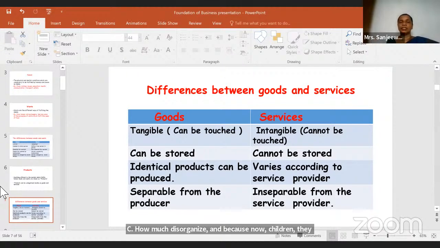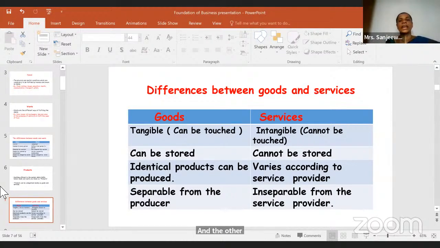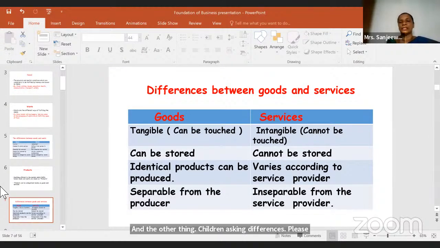And the other thing, when they are asking for differences, please draw a table and write the differences. It is very easy to score marks that way rather than writing paragraphs and paragraphs. When they are asking you to contrast or write the differences, you can just draw a table and write the differences, right?